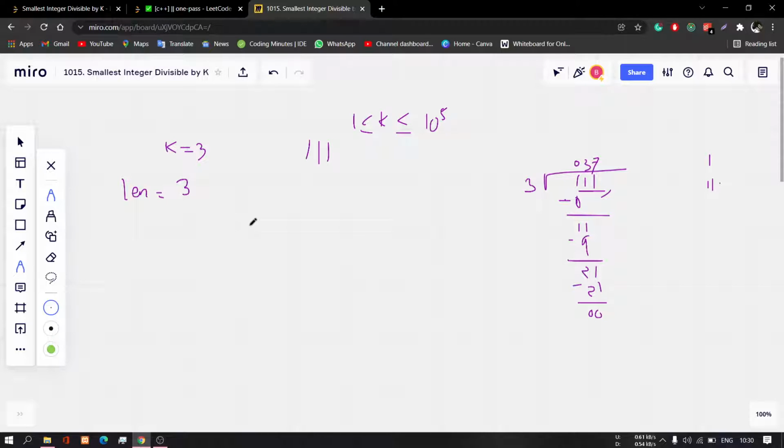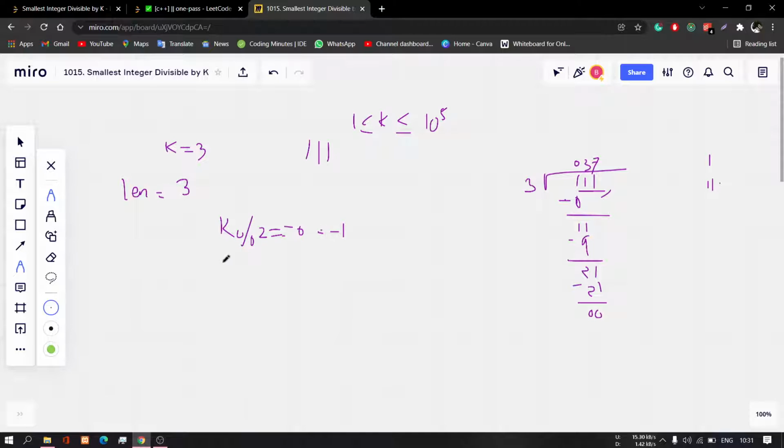If k is divisible by 2, it means k is an even number, and an even number cannot divide an odd number, so it will always leave a remainder. So if k modulo 2 is 0, then we have to return -1.